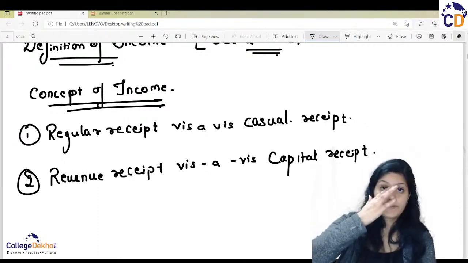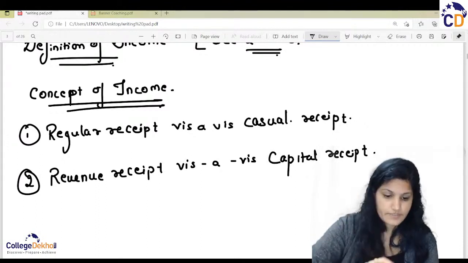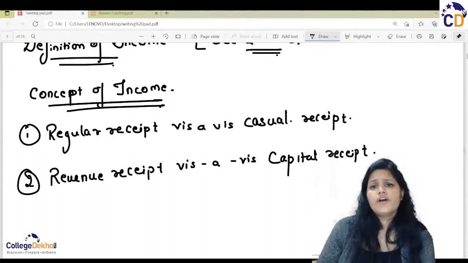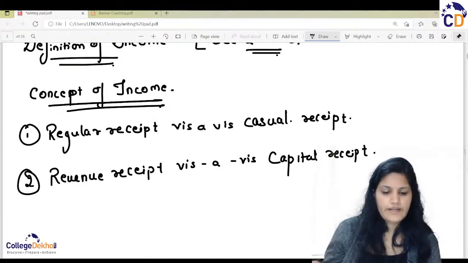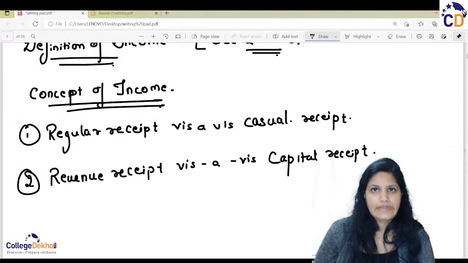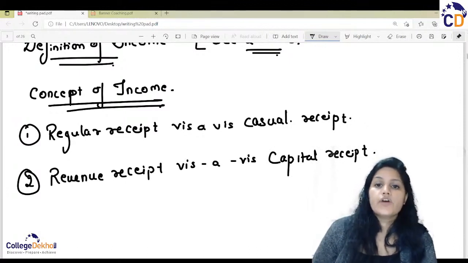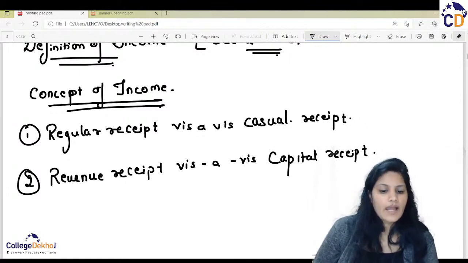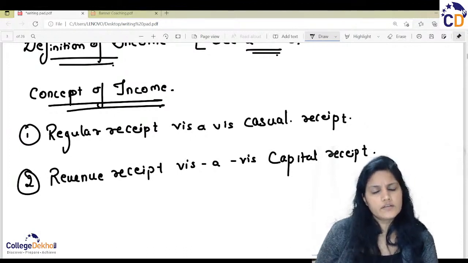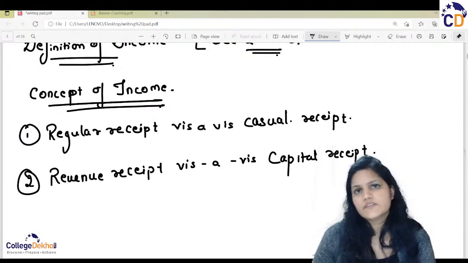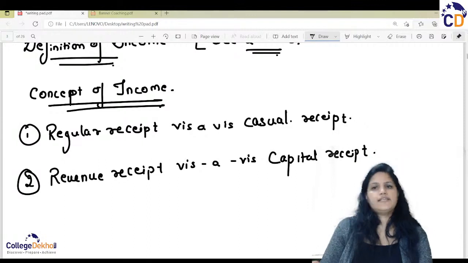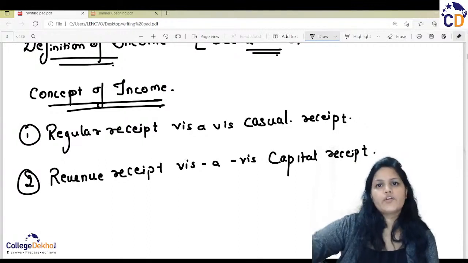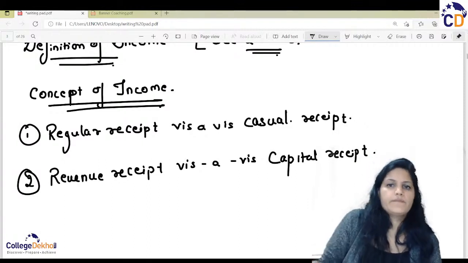Let's suppose you are earning some profit on your land. You sold your land and you are getting the gains on that land. That is your capital receipt. Does it come under the proper definition of capital receipt, capital gains under the Income Tax Act, under the head capital receipt? Answer is yes. That is part of the capital receipt only.